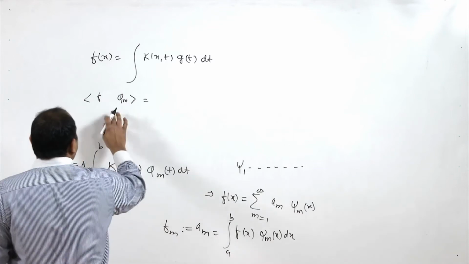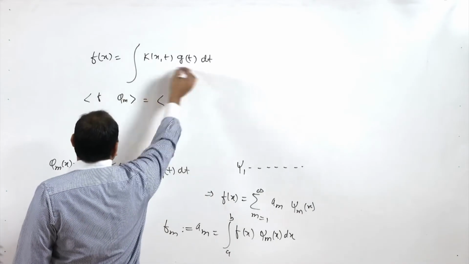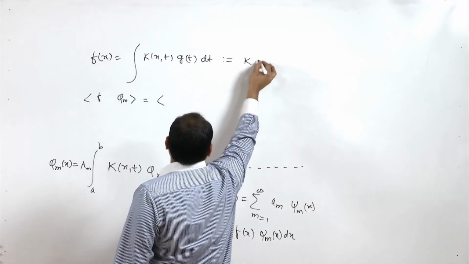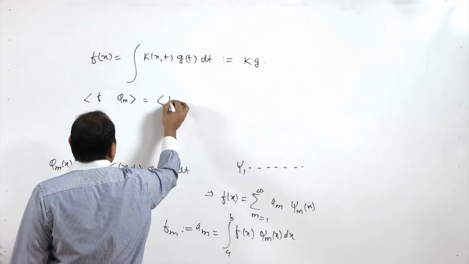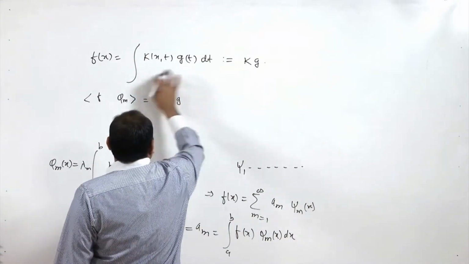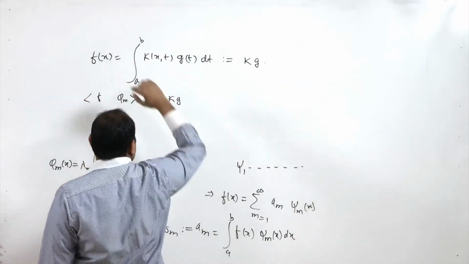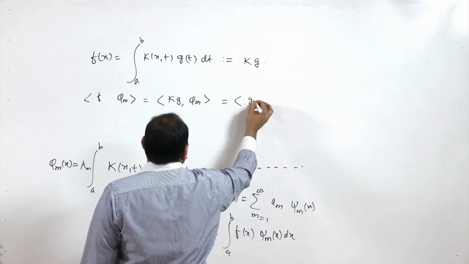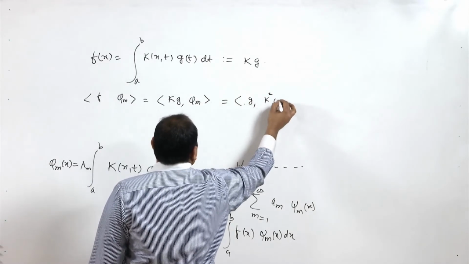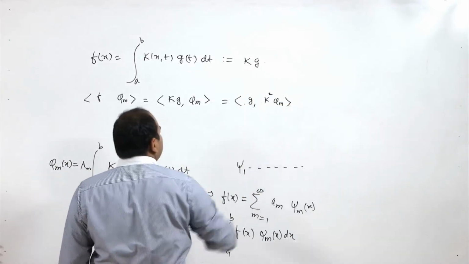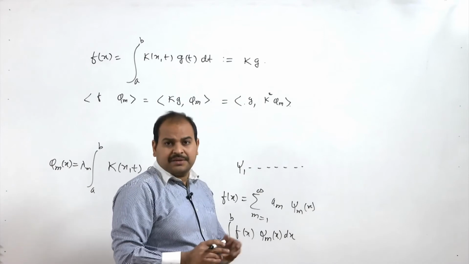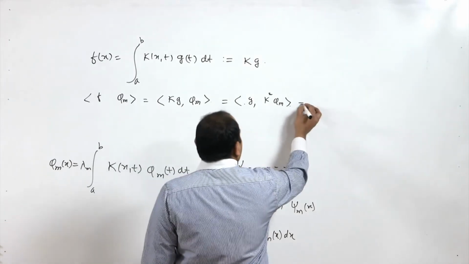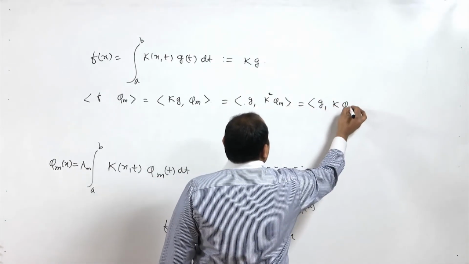So here f, let me denote this as Kg. This is defined as K operating on g, so this is kind of an operator. So Kg is defined as this integral, with limits a to b. So Kg, phi m. You can prove that this is the same as g, K star phi m. Now since K star is the same as K, because we are assuming that it is a symmetric kernel, it is nothing but g, K of phi m.